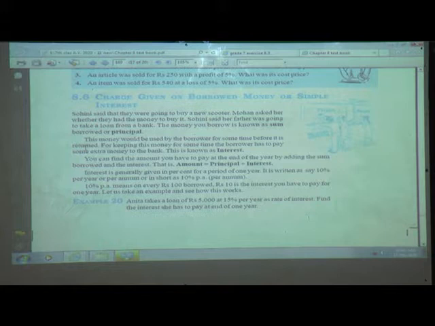That is the borrower. If I am taking a loan from the bank, I will take the loan for some time till I return the money. For keeping this money for some time, the borrower has to pay some extra money to the bank. This is known as interest.